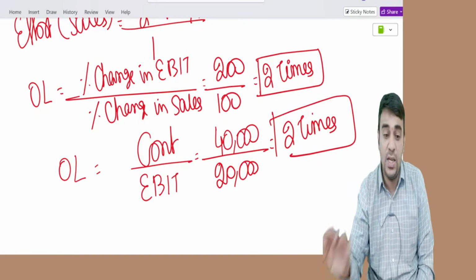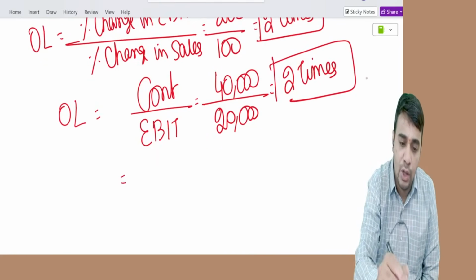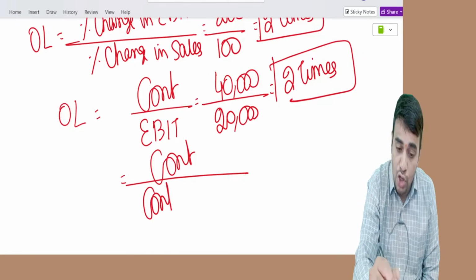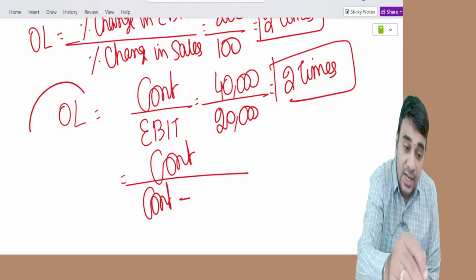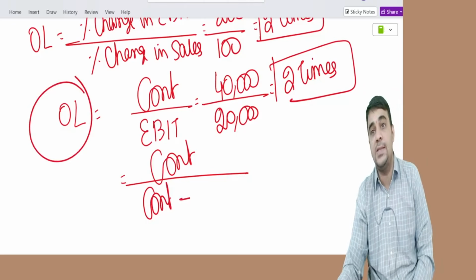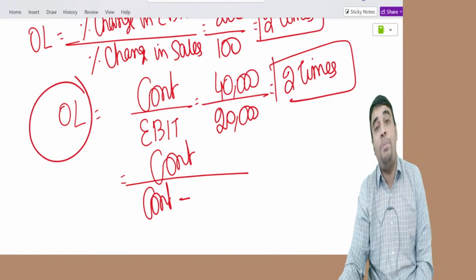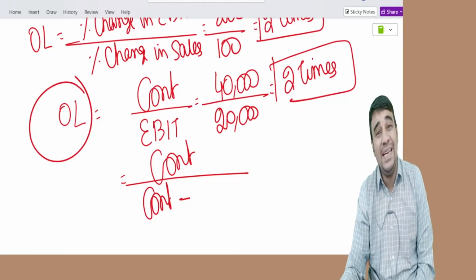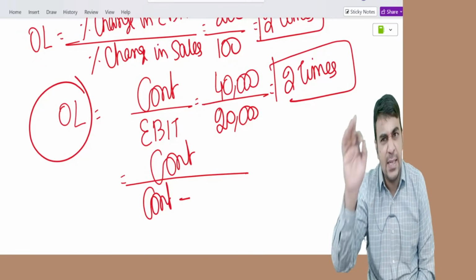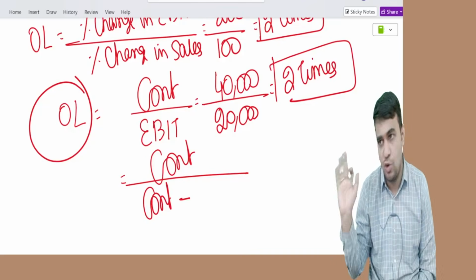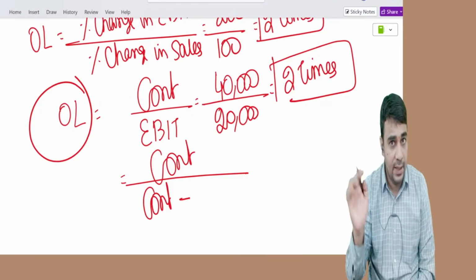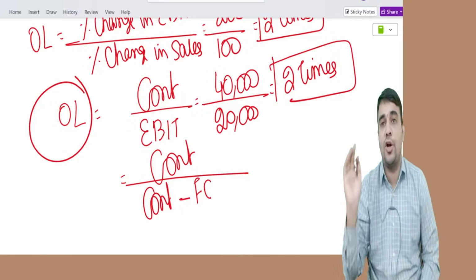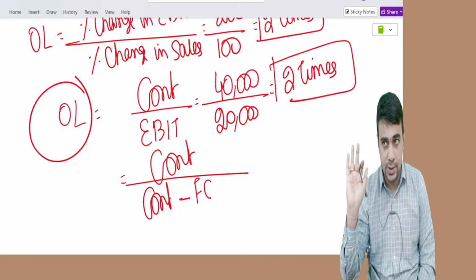What is the logic of the formula? The logic is very simple: contribution divided by contribution minus fixed cost. Operating leverage exists only if you have fixed cost. No fixed cost, no operating leverage. With zero fixed cost, it is contribution by contribution. Any doubts till this? Clear?